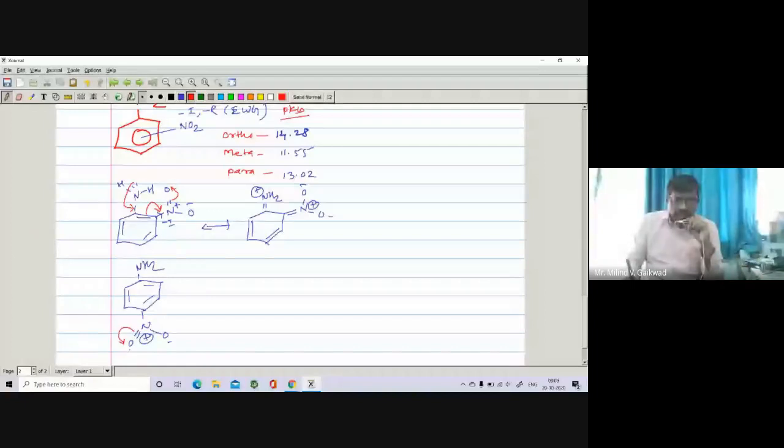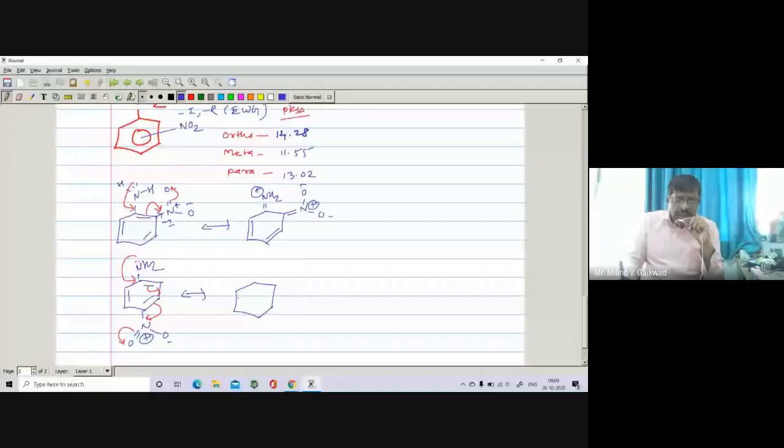Now this pi bond will shift here onto the sigma bond, and carbon becomes positive. So this negative will shift onto this sigma bond, forming a double bond, and carbon becomes positive. So this lone pair is involved in delocalization, and you get one more resonating structure. So as compared to meta, ortho and para have one more resonating structure like aniline.